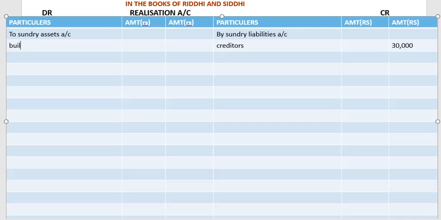Building 60,000, then furniture 24,000. Okay, then machinery 20,000.